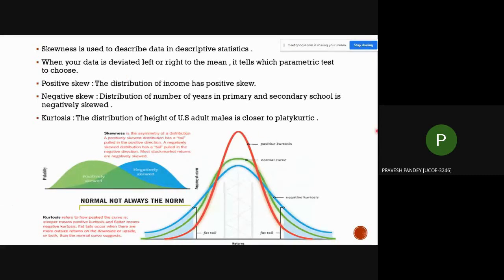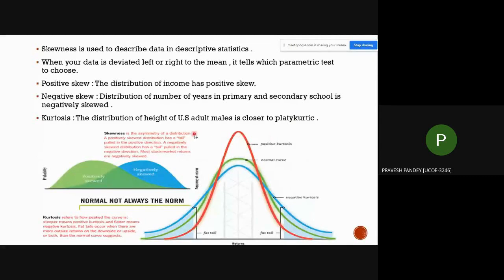Application of kurtosis. Kurtosis enables us to understand the shape and nature of the middle part. Kurtosis is concerned with the flatness and peakedness of frequency curves. An example of kurtosis is that the distribution of height of males is close to mesokurtic.